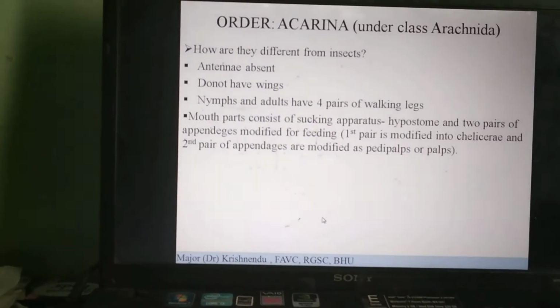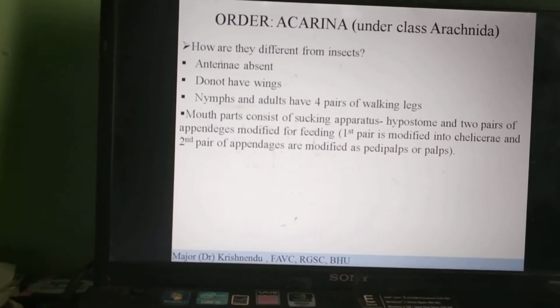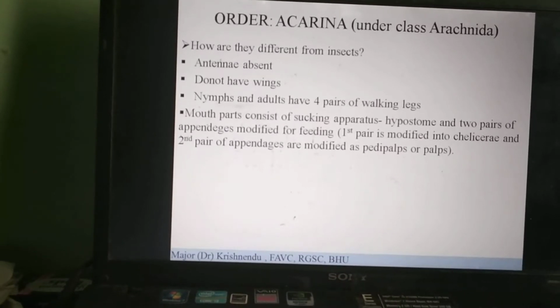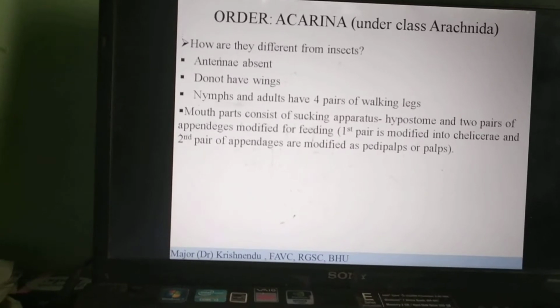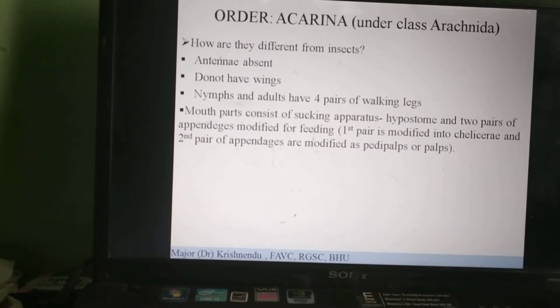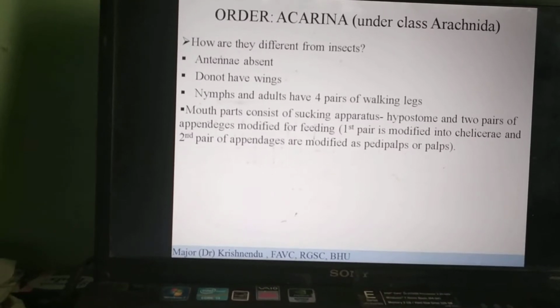Now the mouth parts. We have already studied the mouth parts of insects in some detail, and we have seen the classification. But in case of acarines, the mouth parts, barring few exceptions, are all the same. The mouth parts generally consist of a median sucking apparatus.